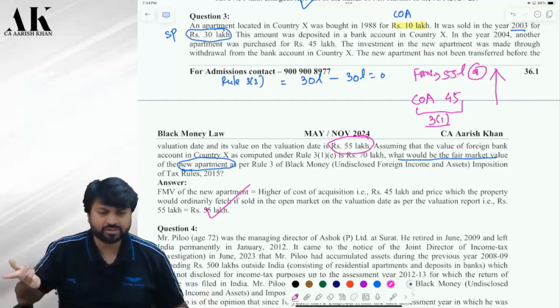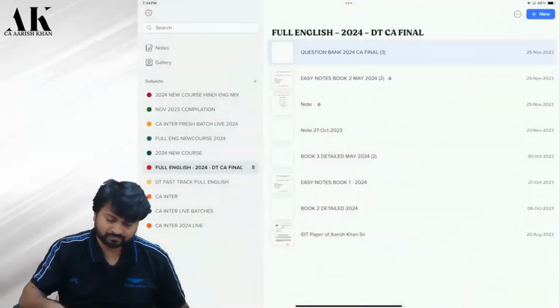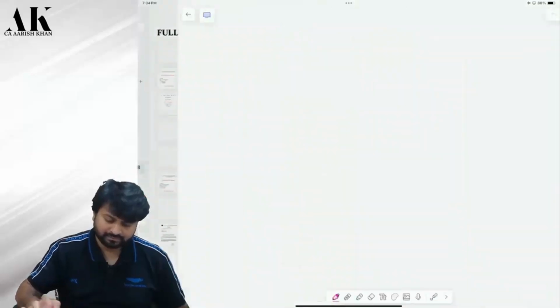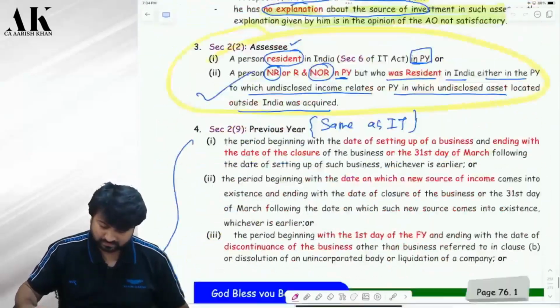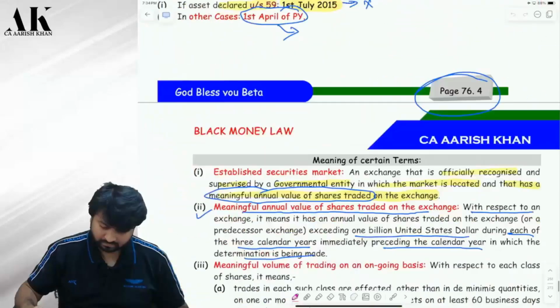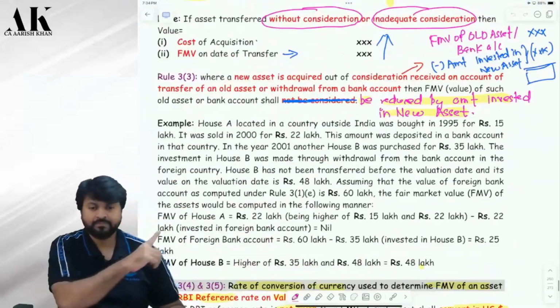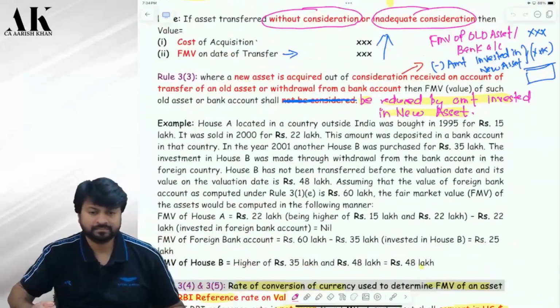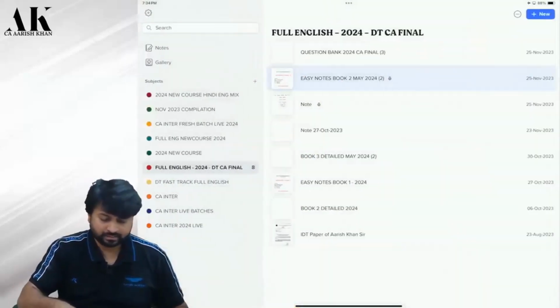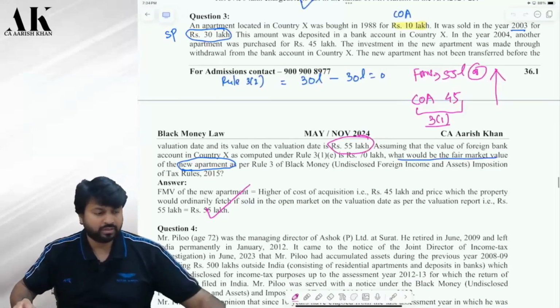We have done a similar question yesterday. I can show you. Which one? This one. See this one. Remember? Correct. Third question, see please.